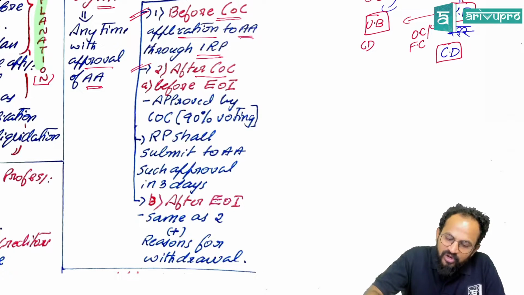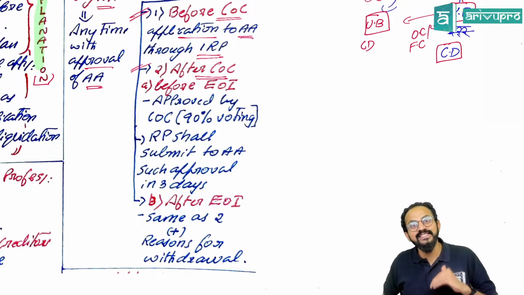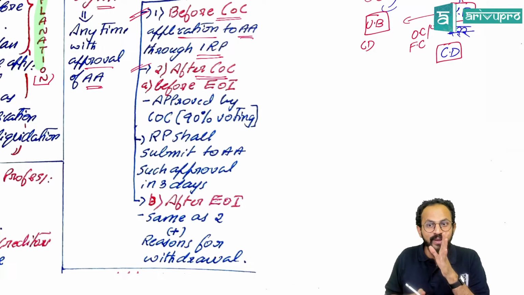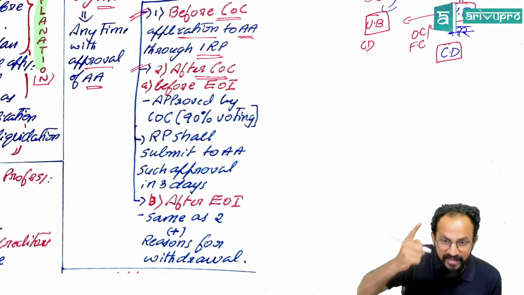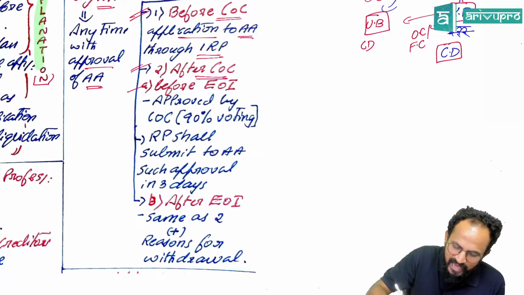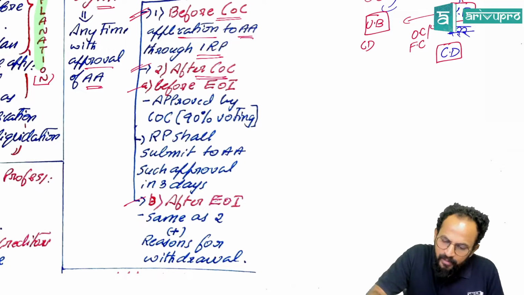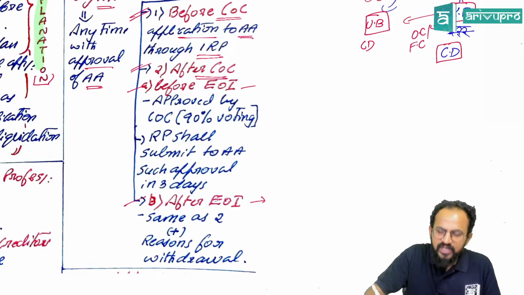Why? Because the constitution of the committee of creditors has happened. You have already constituted the committee. Now people, again there are two further cases, A and B. Sir, the committee of creditors is constituted. Okay. Now people, before EOI and after EOI.